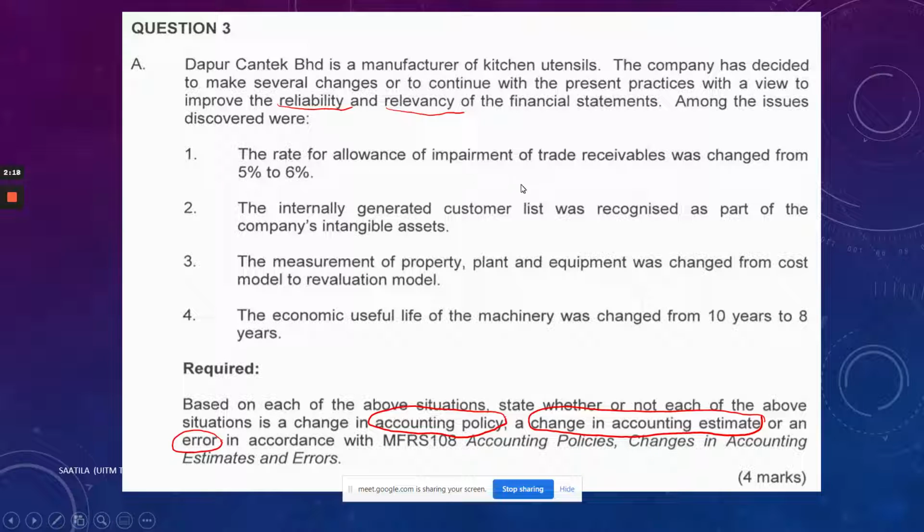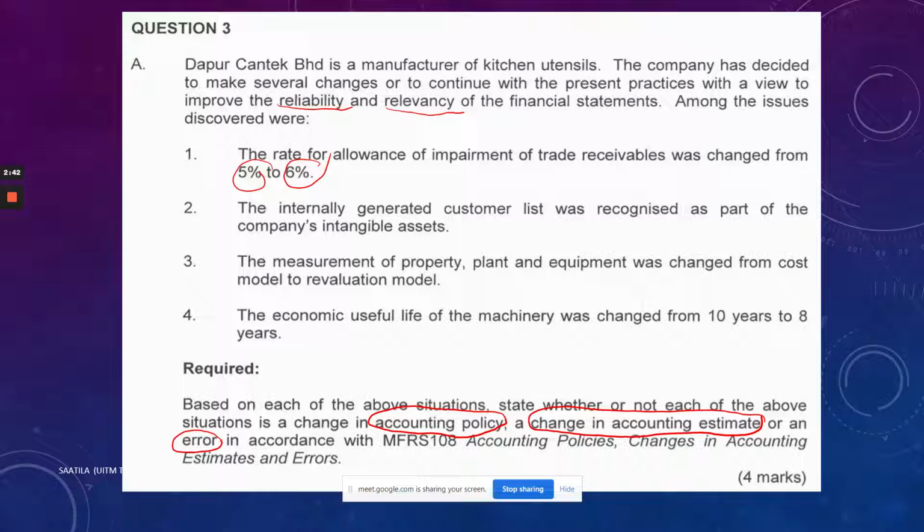So the first one, the rate for allowance of impairment of trade receivables was changed from 5% to 6%. So class, is this a change in accounting estimate, change in accounting policy, or error? Which one? Yes.